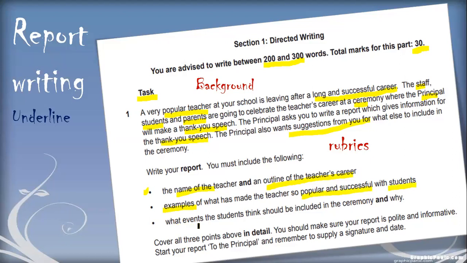What events the students think should be included in the ceremony and why. So you have to talk about the events of the ceremony and tell why as well. Cover all 3 points in detail. Make your report polite and informative. Start your report with 'To the principal' and remember to supply a signature and date at the end. So this is the ending.